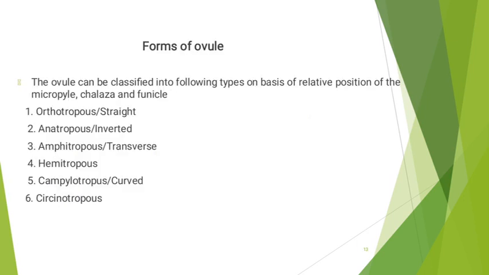Forms of ovule. The ovule can be classified into the following types on the basis of relative position of the micropyle, chalaza, and funicle. These forms and types are autotropous or straight, anatropous or inverted, amphitropous or transverse, hemitropous, campylotropous or curved, and circinotropous.